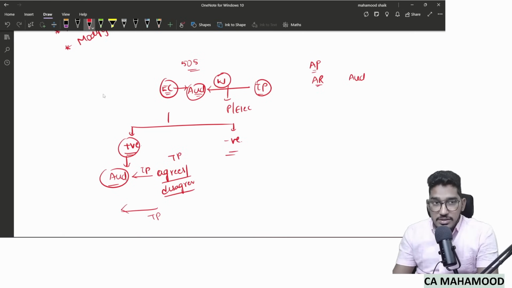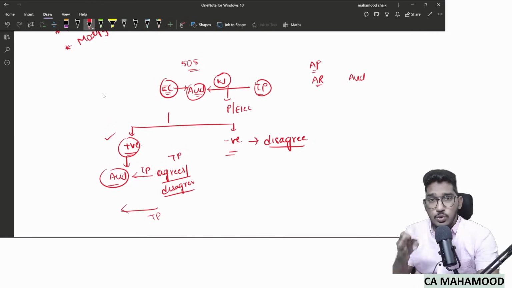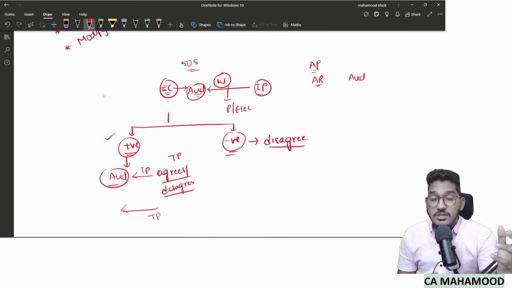Whereas negative confirmation request refers to such a confirmation request where we expect the third party to respond only when they disagree with the information provided in the request. Now, which one is more reliable, sir? Positive confirmation request is more reliable. Does that mean negative confirmation request cannot be used at all? No, you can use it, but that will give less convincing evidence than the positive confirmation request. Even the standard has told us in what circumstances we can use a negative confirmation request, which we will talk about in a few minutes.